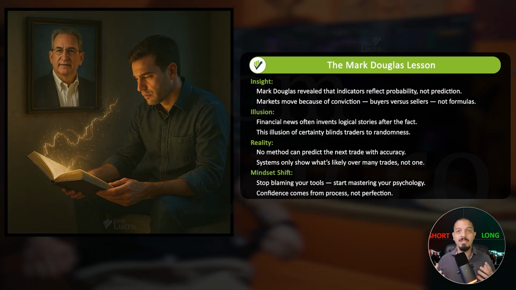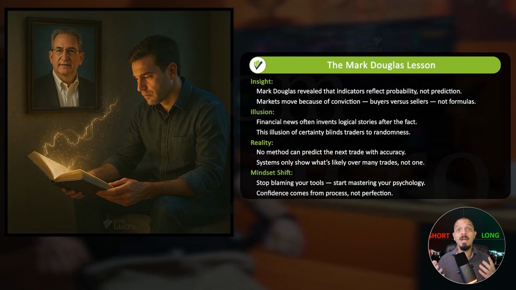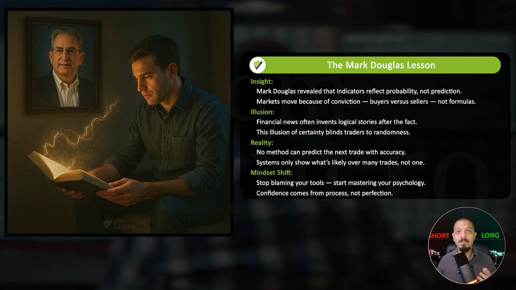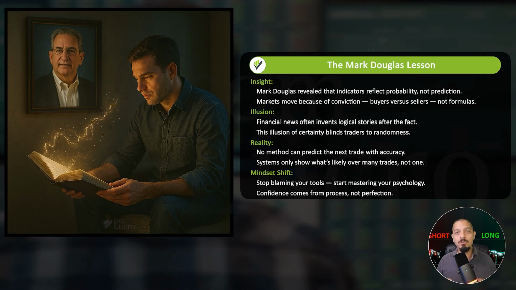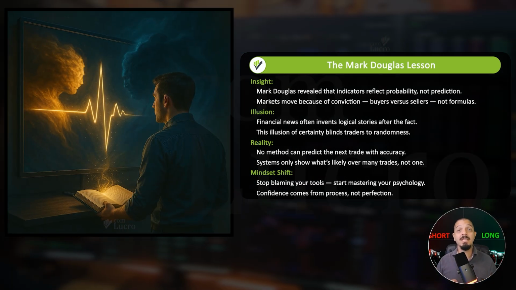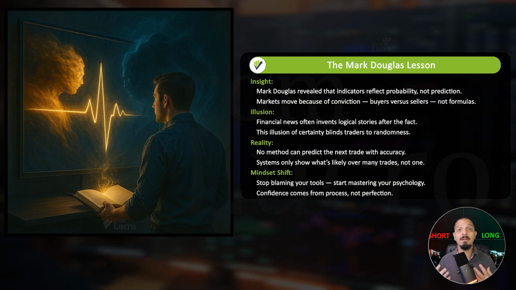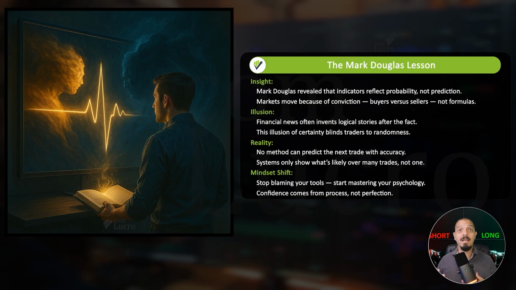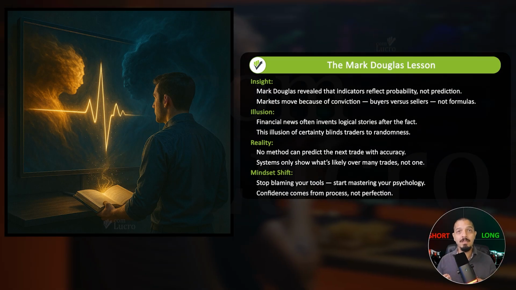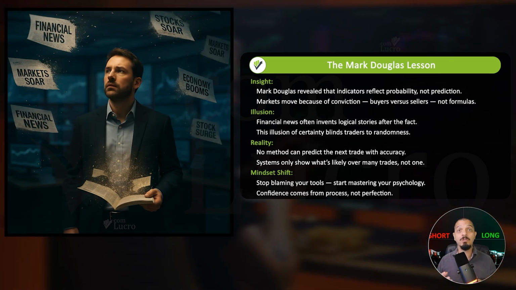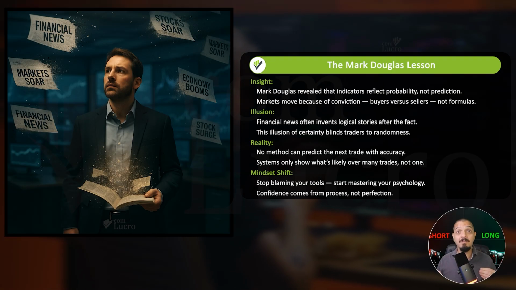To really understand why this happens and how to avoid it, let me share a powerful idea from Mark Douglas, one of the most respected voices in trading psychology. He once explained that many traders believe their system or indicator told them what was about to happen. But in reality, the market moves because of the conviction, or lack of it, between buyers and sellers, not because of any mathematical formula. He pointed out that most of the reasons we hear in financial news are just stories made up to sound logical after the fact.